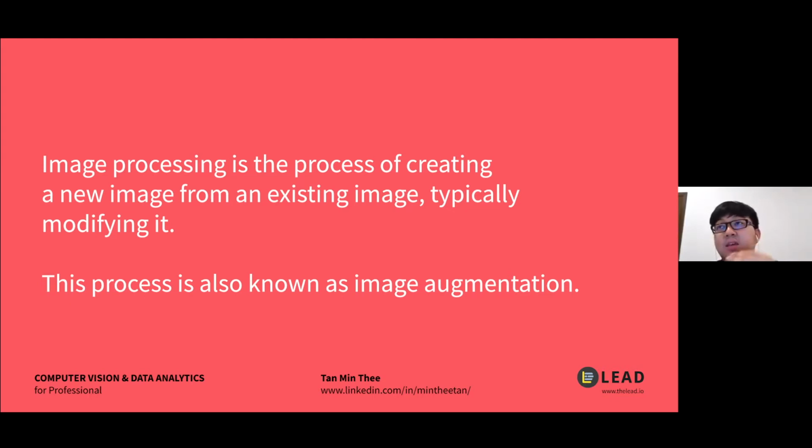So it will create new images out of the existing images, modifying them, and making sure that this information is known for these images. This process is called image augmentation.